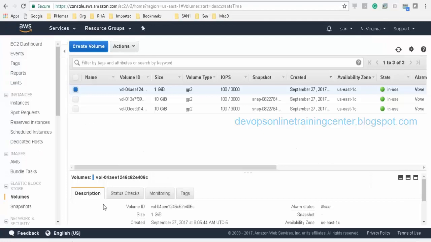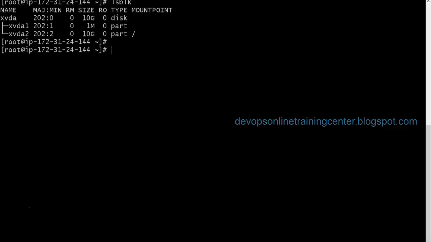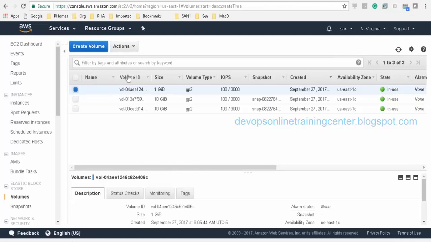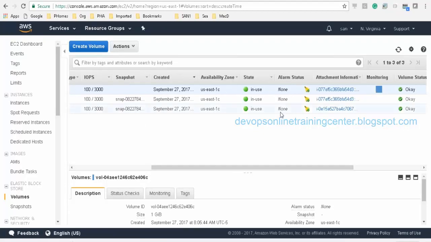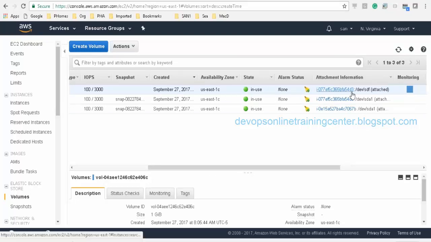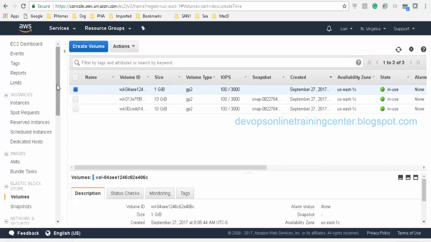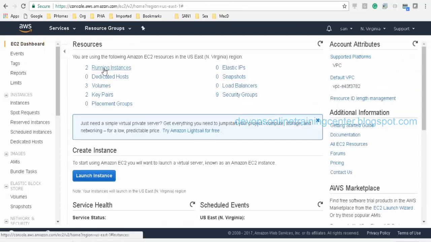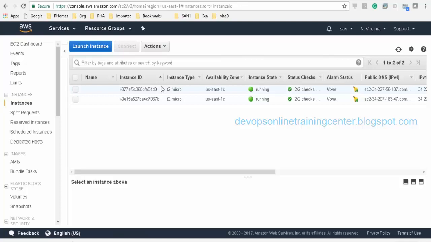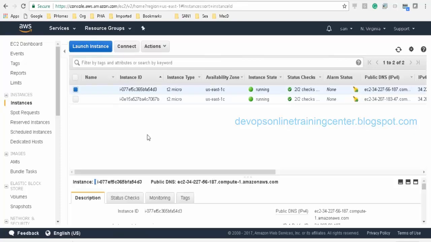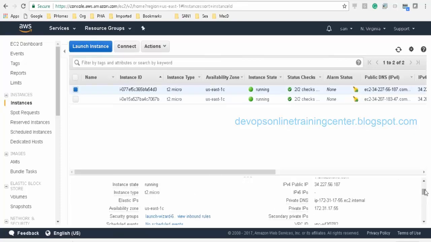Okay, it is attached. Now I have the instance ready. So what is the instance where we attached? We have attached it to this instance. What is that? D3. Okay. So now let me go to instances, and this is the instance which is attached. And what is the IP? 187.